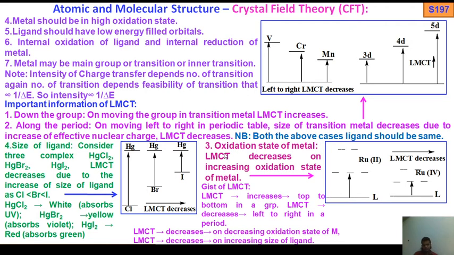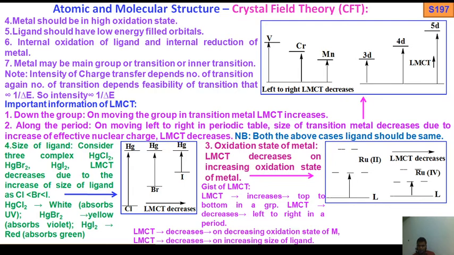Number 3, oxidation state of metal. LMCT decreases on increasing oxidation state of metal. If the oxidation state of metal increases, LMCT decreases.